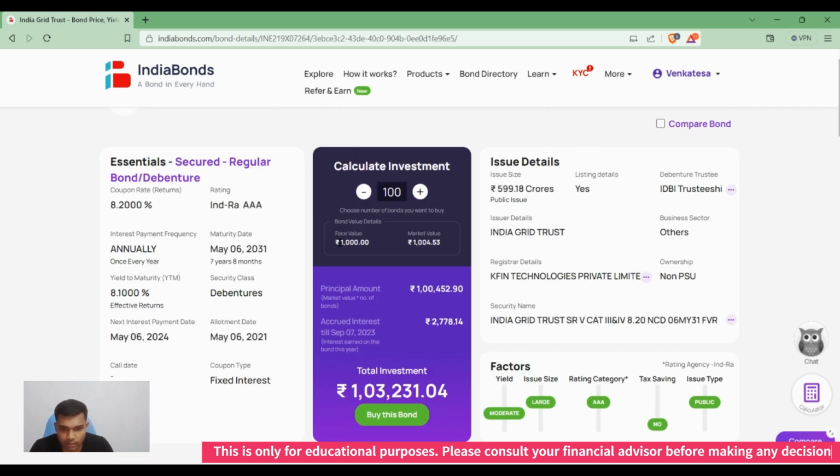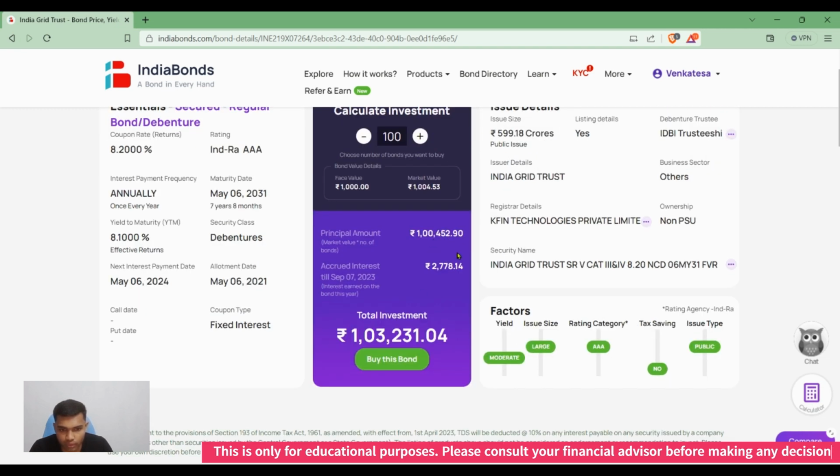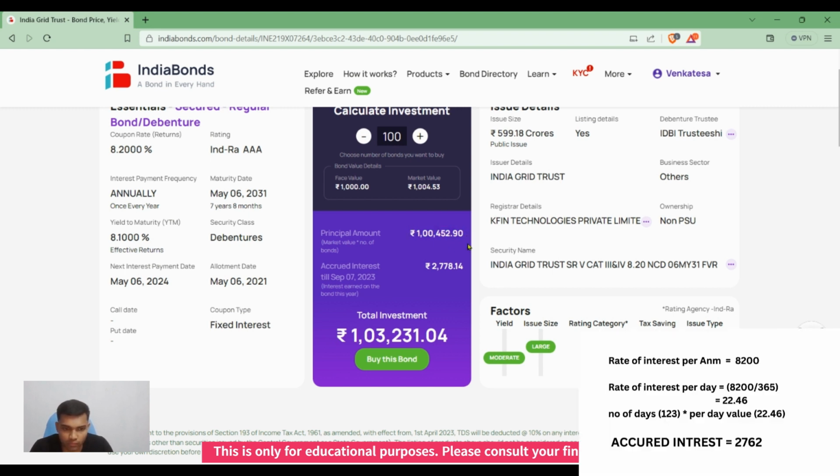If you look here, the face value of the bond and the principal amount is 1000 into 100 units, which is 1 lakh. The market value is 1004 rupees into 100, that is 1 lakh 450 rupees. If we buy, we need a minimum investment of 1 lakh 450 rupees.